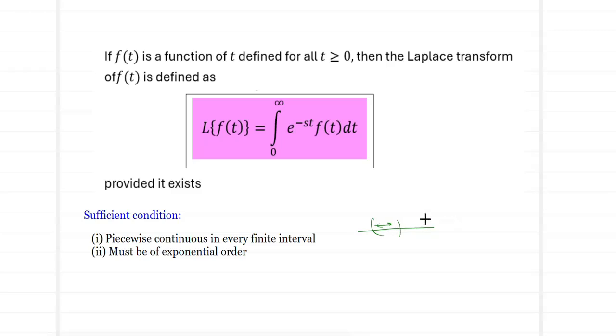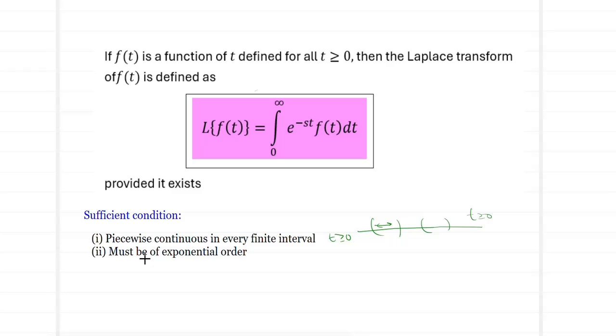So wherever we take this interval in t greater than or equal to 0, the function has to be continuous in that particular interval. That is what we call piecewise continuous in every interval for t greater than or equal to 0.